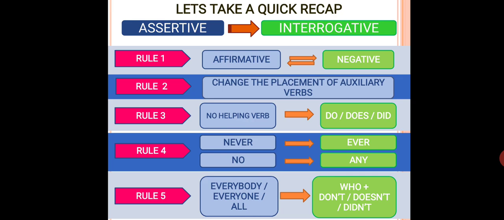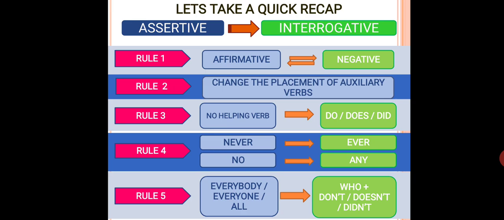Clear? These were the 5 rules which we had discussed in our previous class. And in today's class, we are going to continue the topic interchange of interrogative sentences into assertive sentences. Before that, let us quickly go through the features of interrogative and assertive sentences. As we all know, interrogative sentences ask questions and they generally end with a question mark. On the other hand, assertive sentences state or declare something. They end with a full stop or a period, and they can be both positive or negative in meaning.